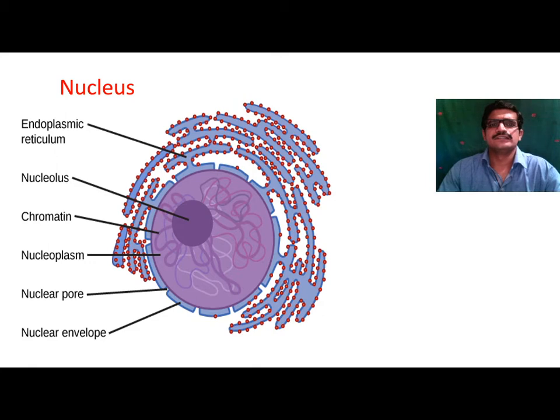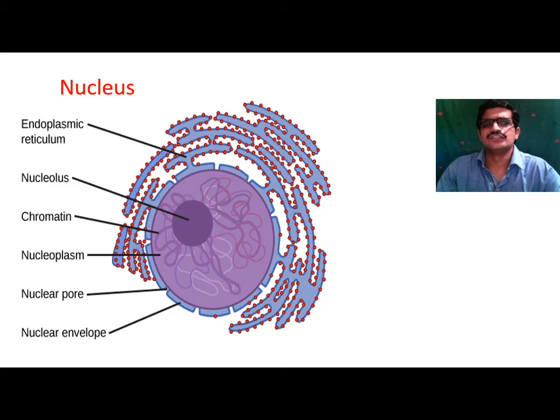That's why the nucleus is called the governing body of the cell, because the nucleus consists of genetic material in the form of the DNA molecule, and this DNA molecule consists of genes. That's why the information for the synthesis of protein is situated inside these genes.